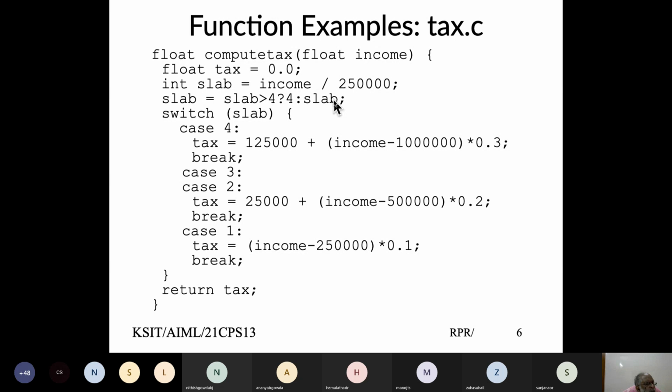So on the 5 lakh, 20% gives me 1 lakh. 10% of 2,50,000 is 25,000 rupees. So together that becomes 1,25,000 plus whatever income above 10 lakh, subtract 10 lakh, multiply by 30%, and that becomes my tax.